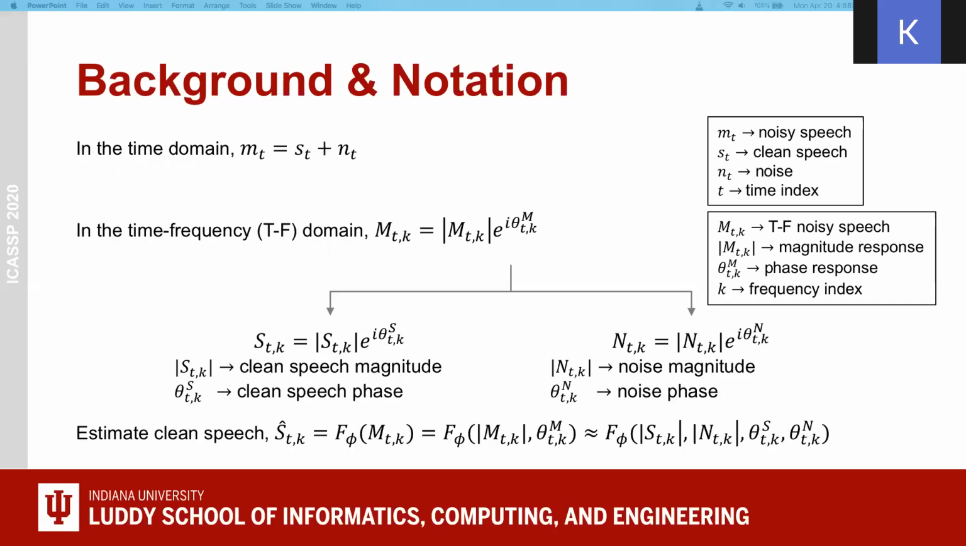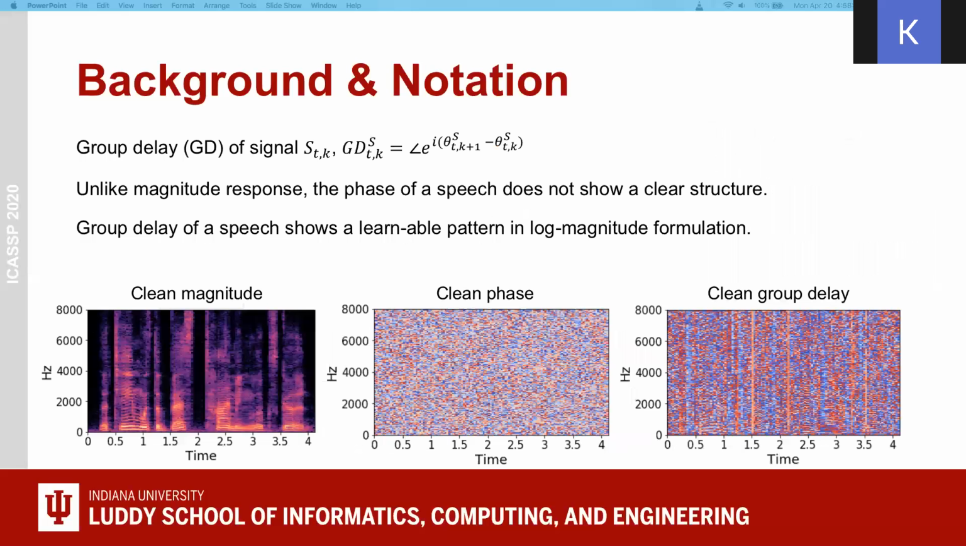This can closely approximate the magnitude and phase responses of clean speech and noise, given that we can separate the sound sources. Group delay of a signal can be computed as the angular exponent of the phase difference between the k plus 1 and kth frequency. The question is, why do we need group delay?